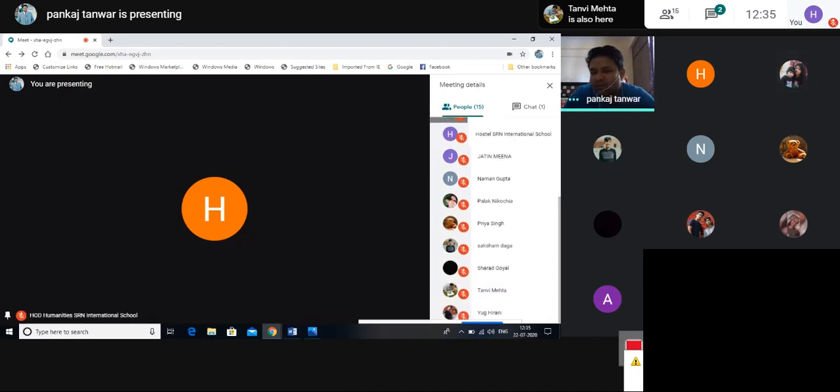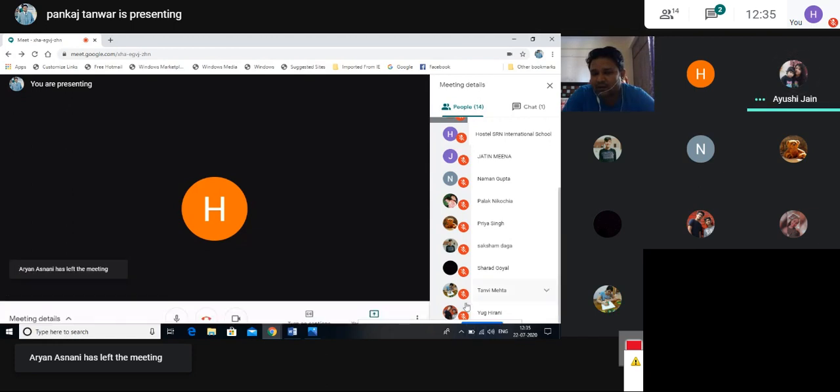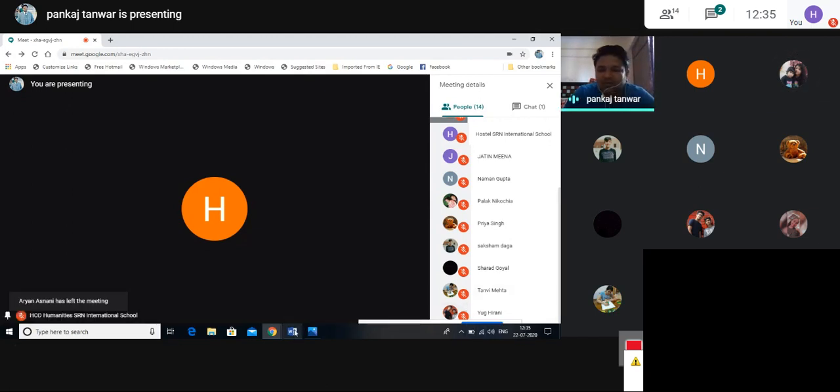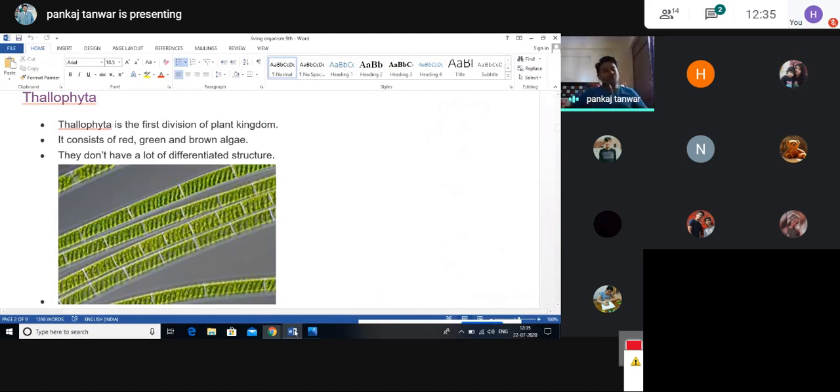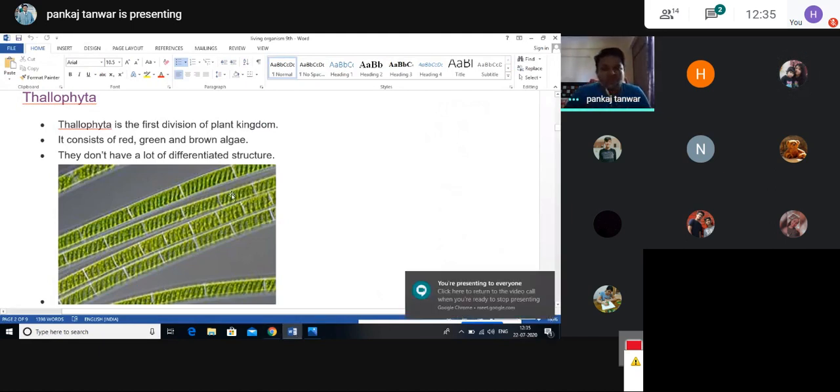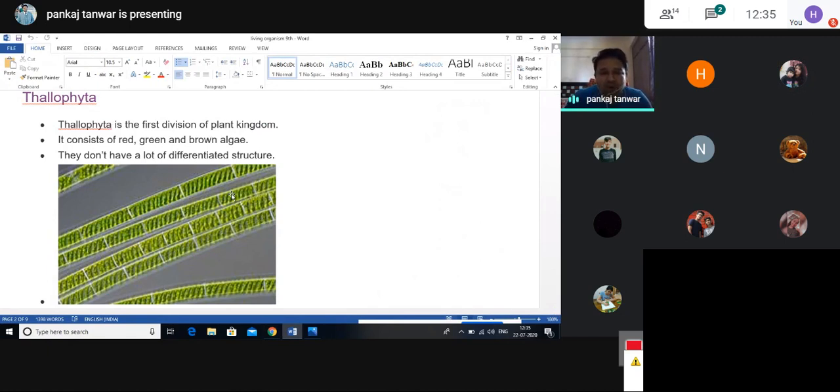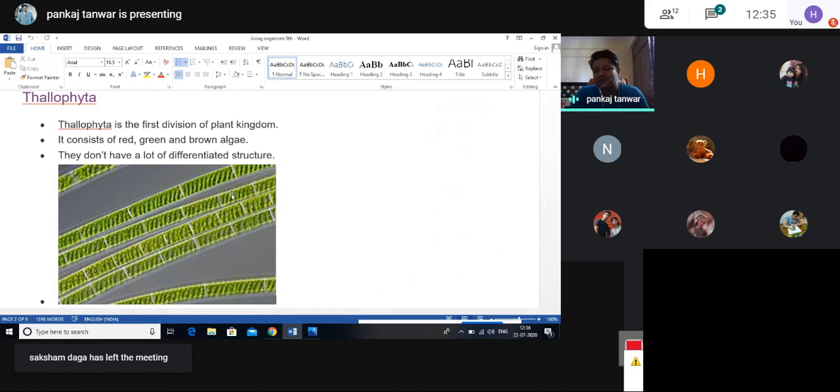But tell me the names of the vascular tissues. Xylem. Very good, xylem and phloem, beta. So when we discuss Thallophyta, we say they do not have well developed vascular bundles. They do not have well developed xylem and phloem. Means the transportation of water and food does not take place in Thallophyta.